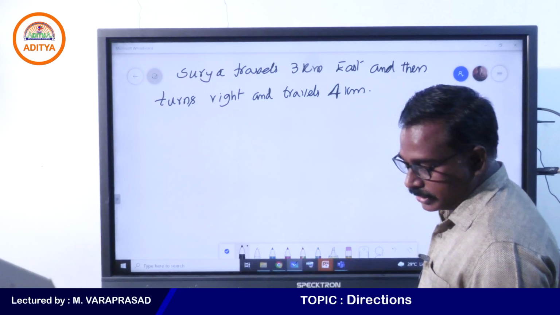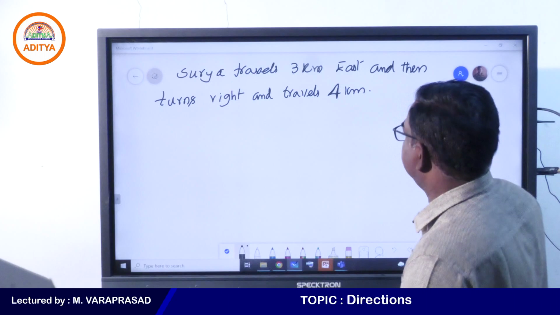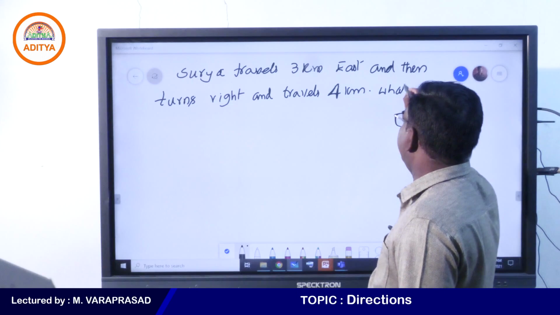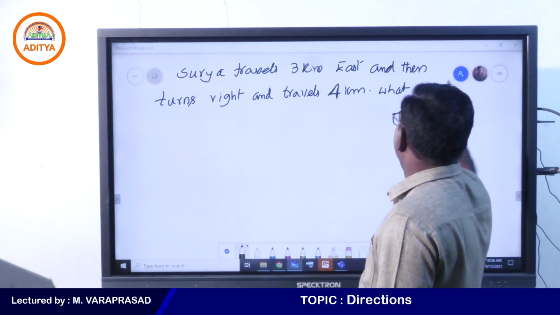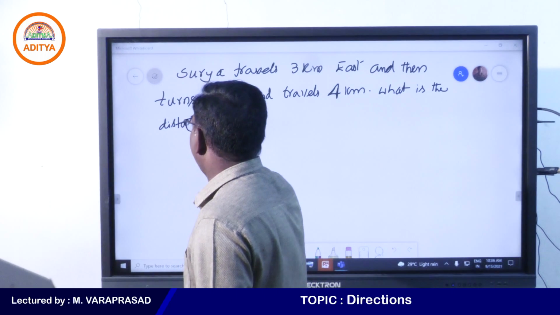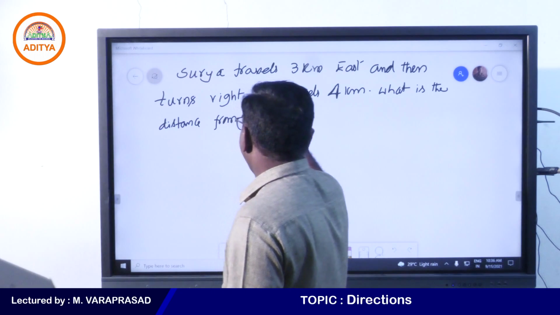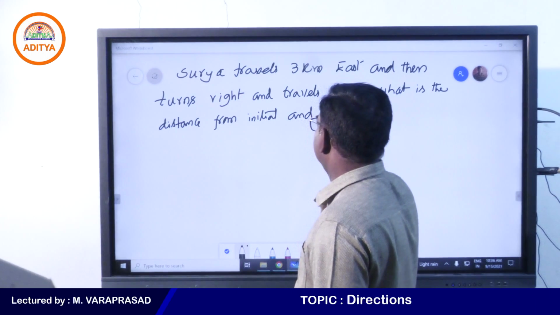Now the question they are asking: what is the distance between the initial and final positions?